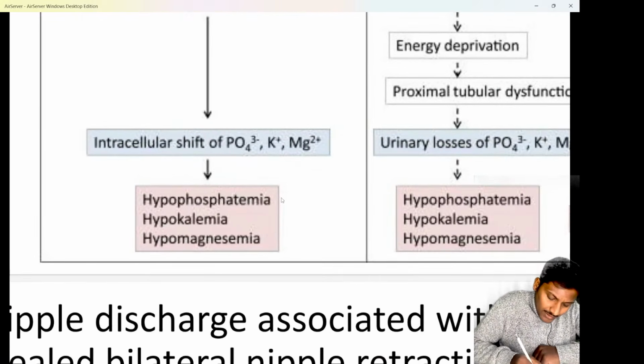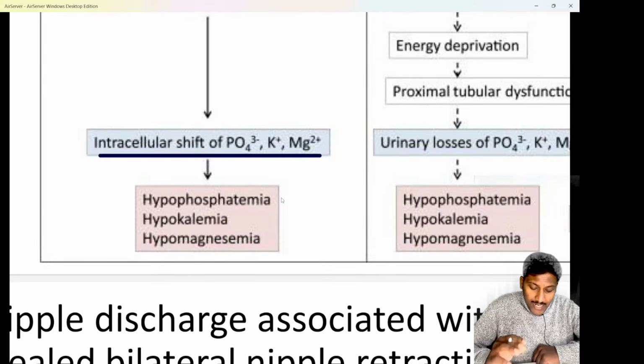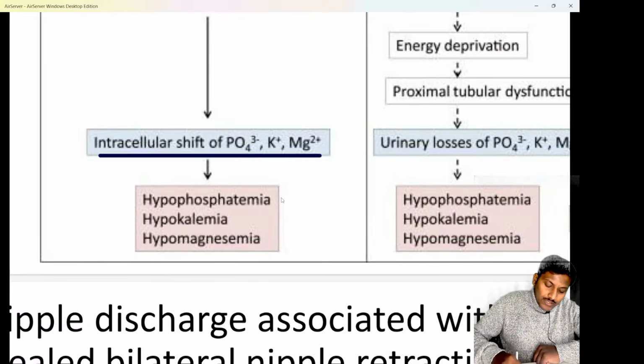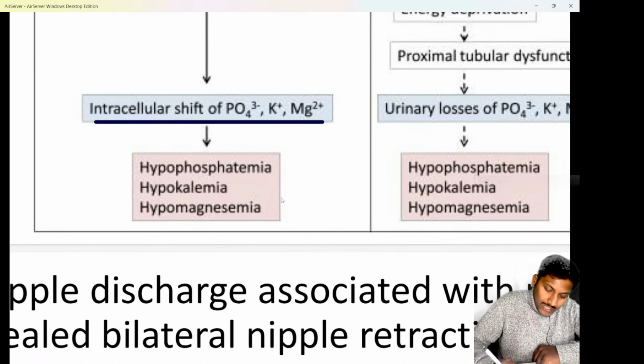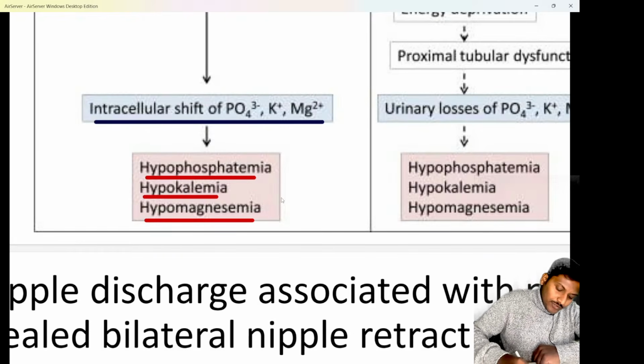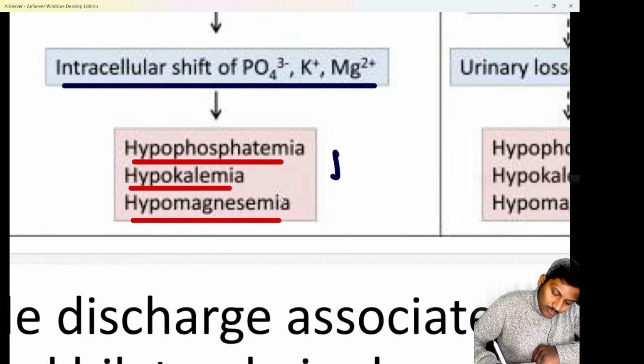So there will be an intracellular shift of phosphate, potassium and magnesium. As they go inside the cell, the amount of all these electrolytes in blood is going to decrease. That means the patient will have problems like hypophosphatemia, hypokalemia, hypomagnesemia, or even hypocalcemia is going to develop. Even calcium levels are going to decrease, beta. So the patient is actually going to have hypocalcemia.